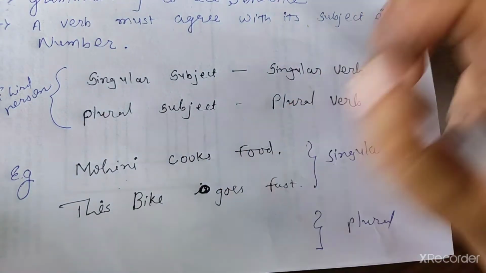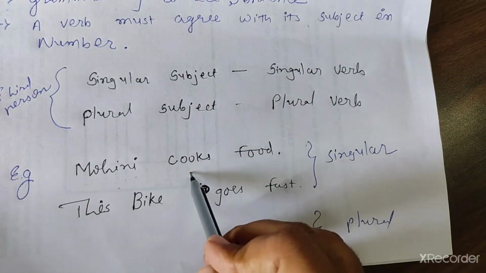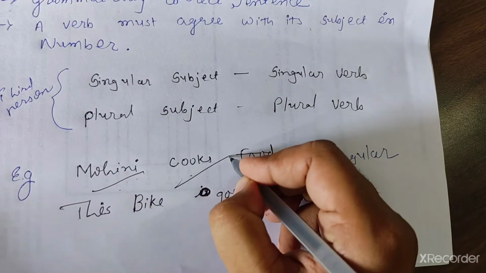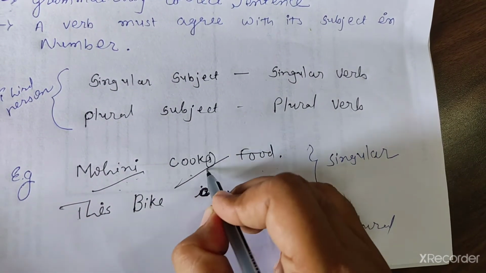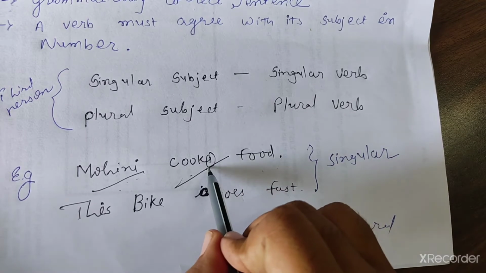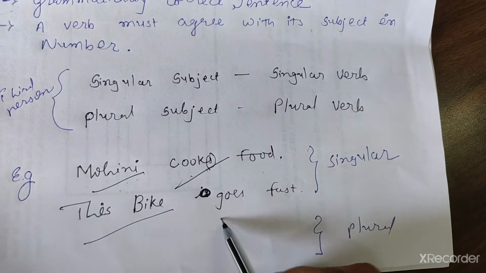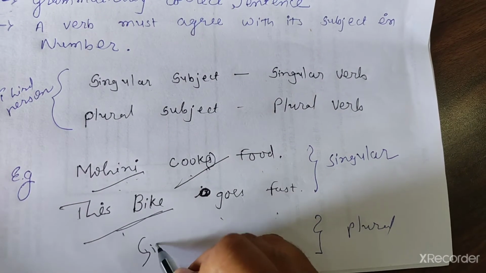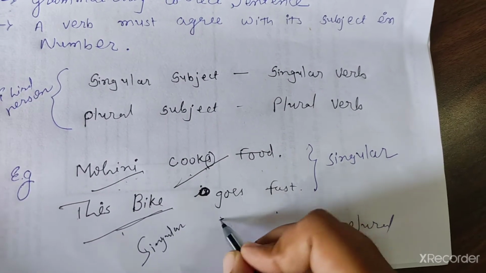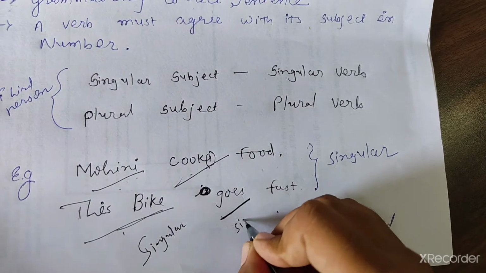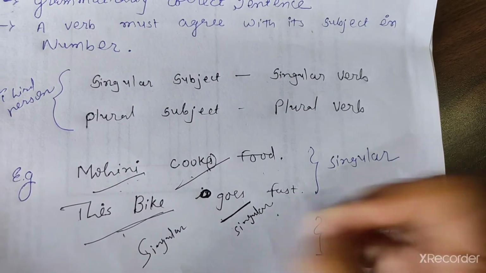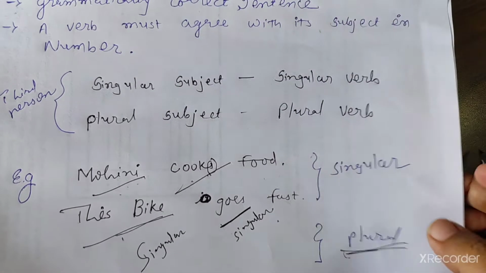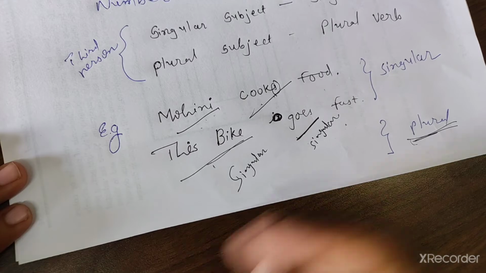Mohini, that comes in she. Mohini cooks food. So here it is singular. Cooks, the S also suggests singular. This bike goes fast. This bike is singular, and goes is also singular. But when I want to make it plural, then what would be my sentence?